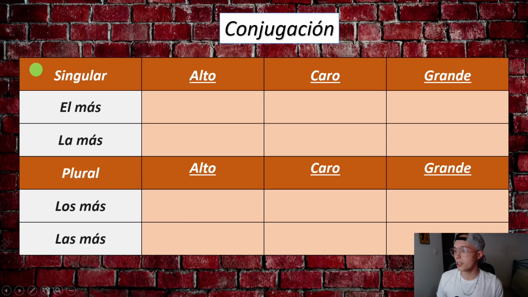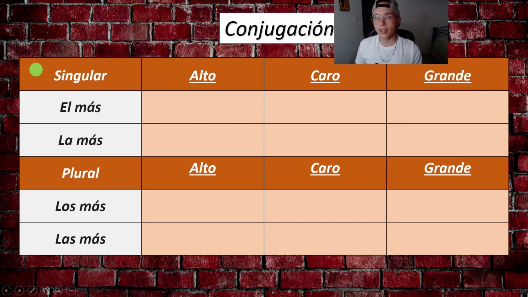Now, let's take a look at how we create this. Now, we will have in here, guys, 3 adjectives. Alto, tall, caro, expensive, and grande, big. To make the superlative form, we simply add the words el más, the most. So for alto, we say el más alto. Let's repeat, el más alto, the tallest. If it's a female noun, we say la más alta, the tallest. Again, la más alta. In plural, los más altos or las más altas.